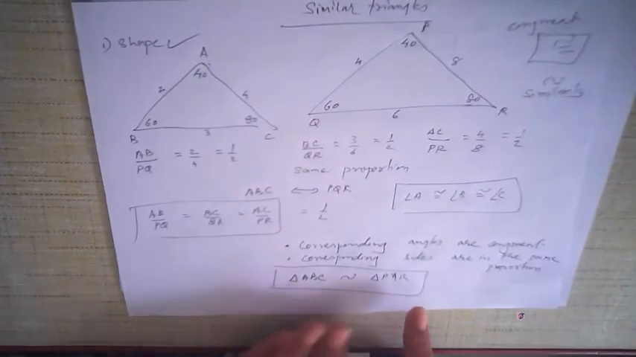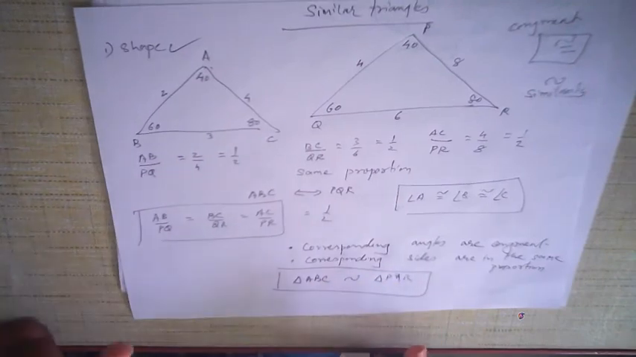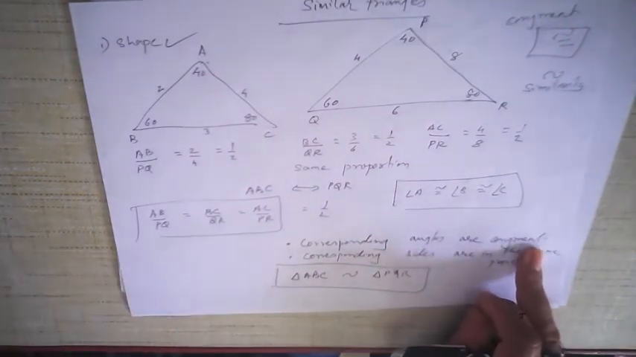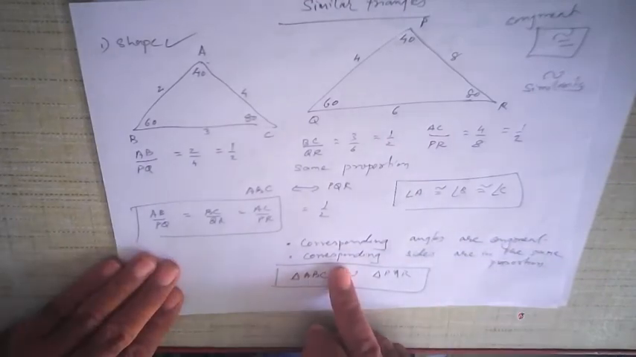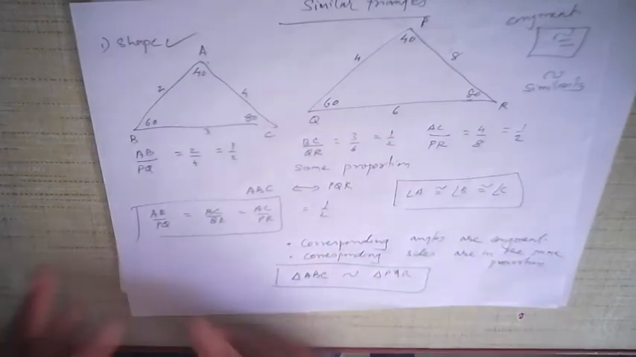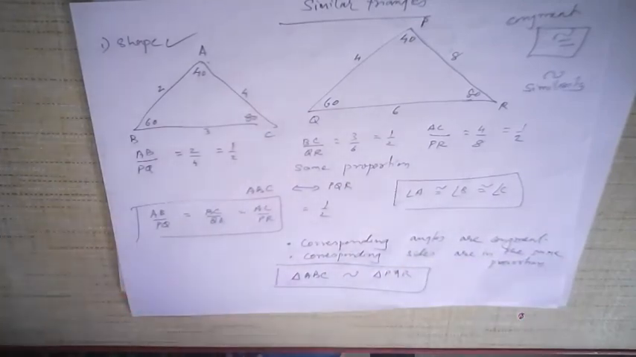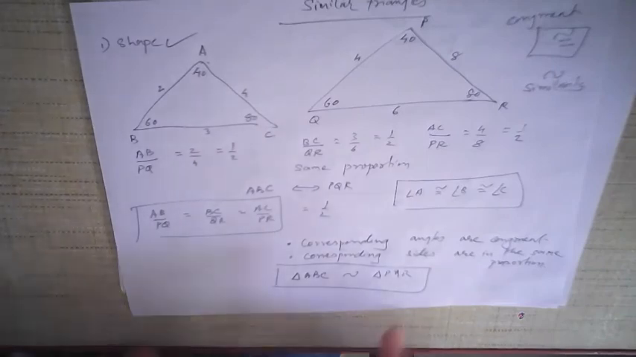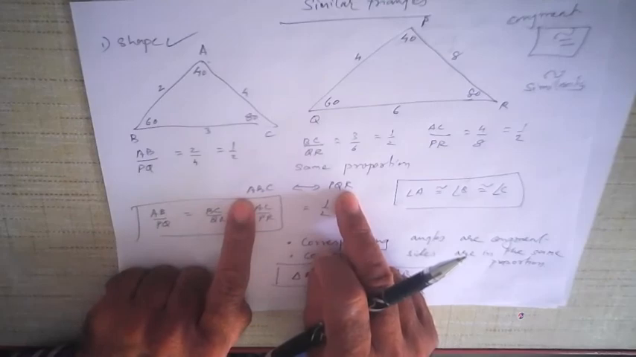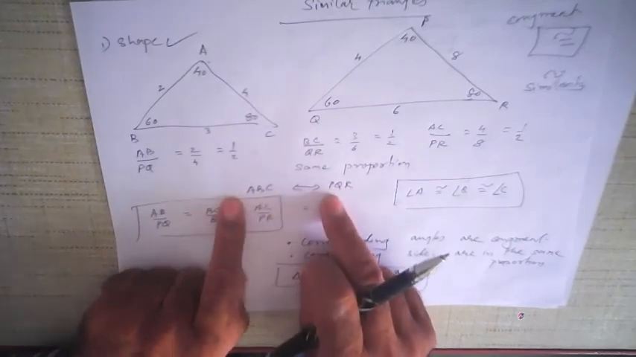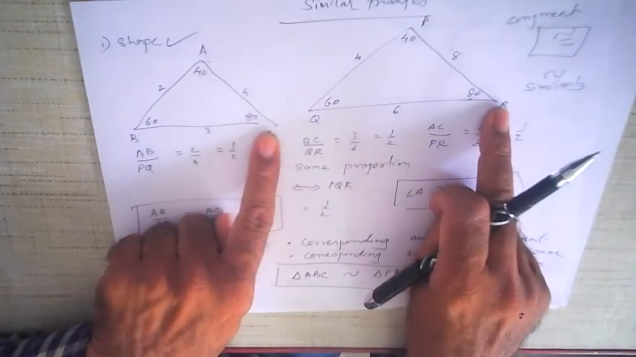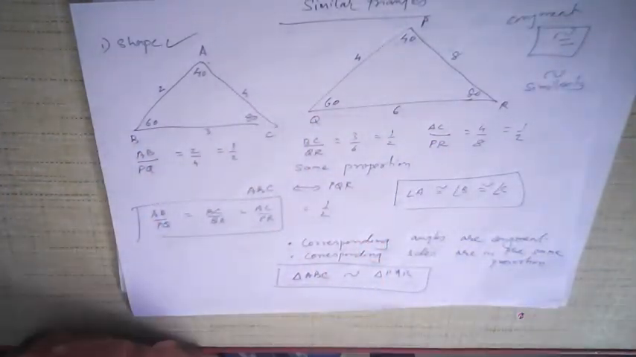So triangle ABC is similar to triangle PQR, but only when it satisfies two conditions: the corresponding angles are congruent, we must always check that, and the ratio of the corresponding sides should be the same. In other words, corresponding sides are in the same proportion. When this condition is satisfied, then triangles are said to be similar for the given correspondence. And what was the given correspondence? ABC corresponds to PQR. That means A corresponds to P, B corresponds to Q, and C corresponds to R. For this correspondence, they are said to be similar.